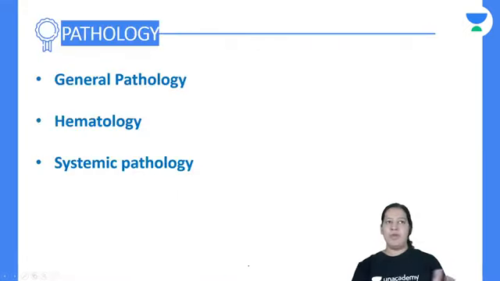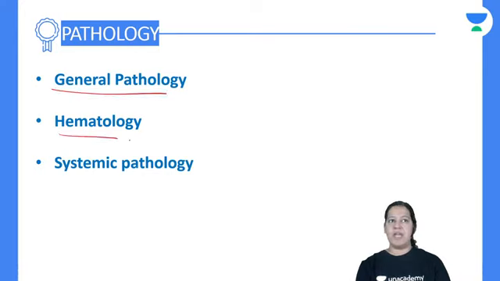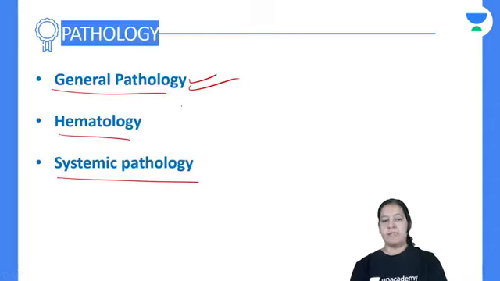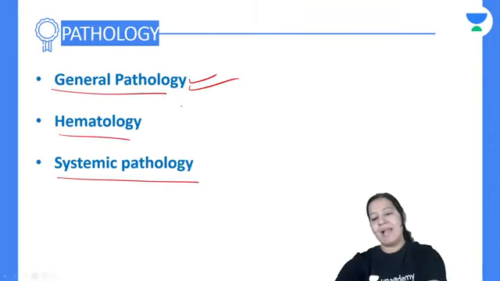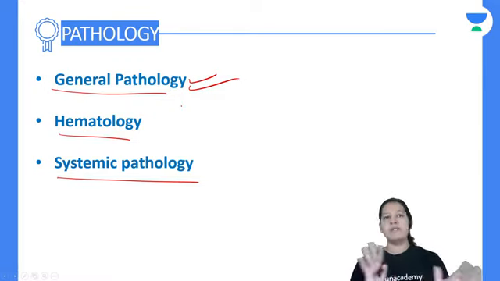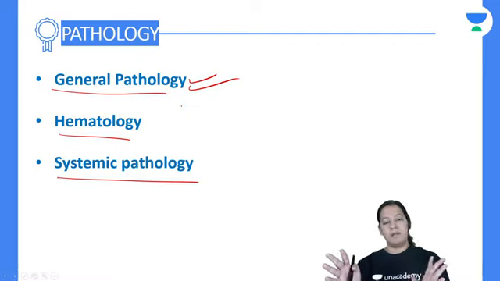Okay. So in pathology, we already know we have three things: general pathology, hematology, systemic pathology. Today I will start with general pathology. In general pathology, we have 10 chapters in Robbins. Now, the book to be referred for my lectures is Robbins only. So you have to follow Robbins. All my notes are from Robbins only.